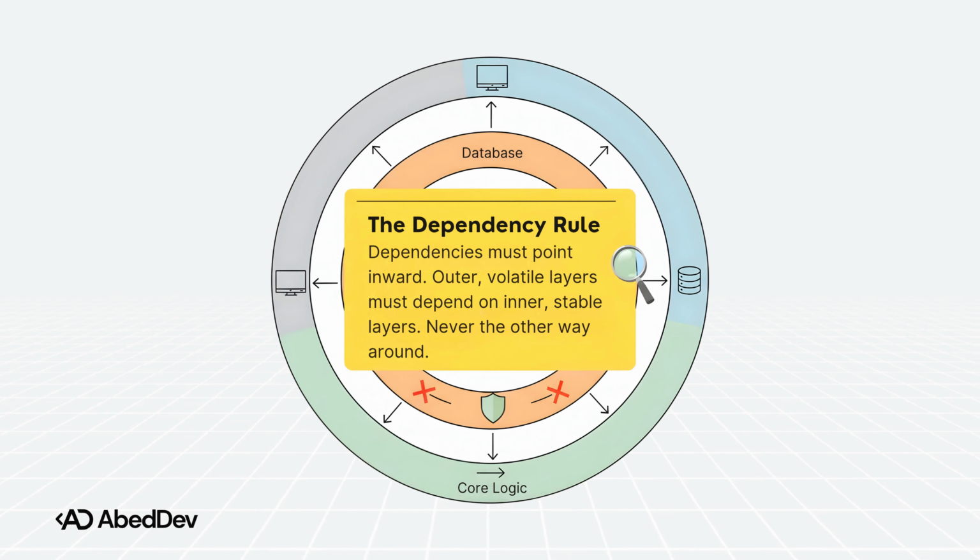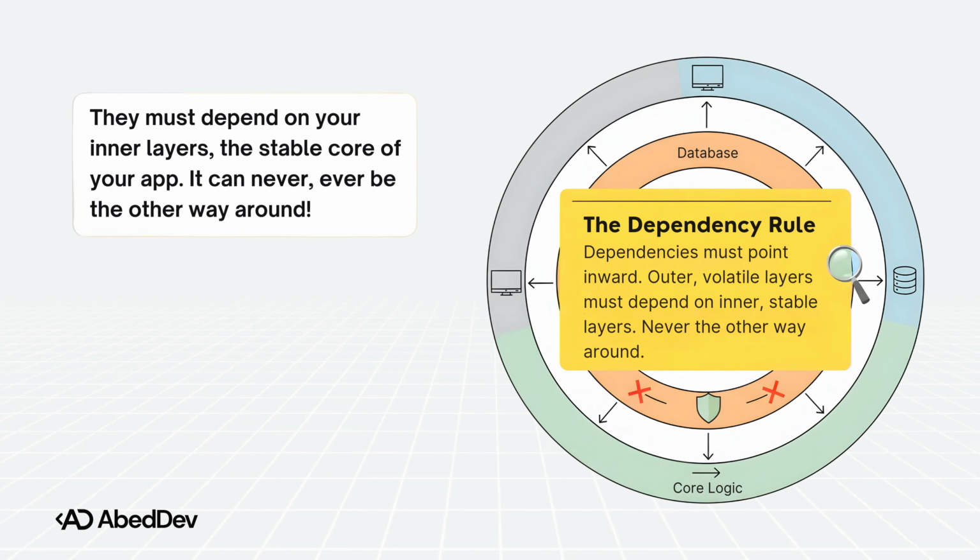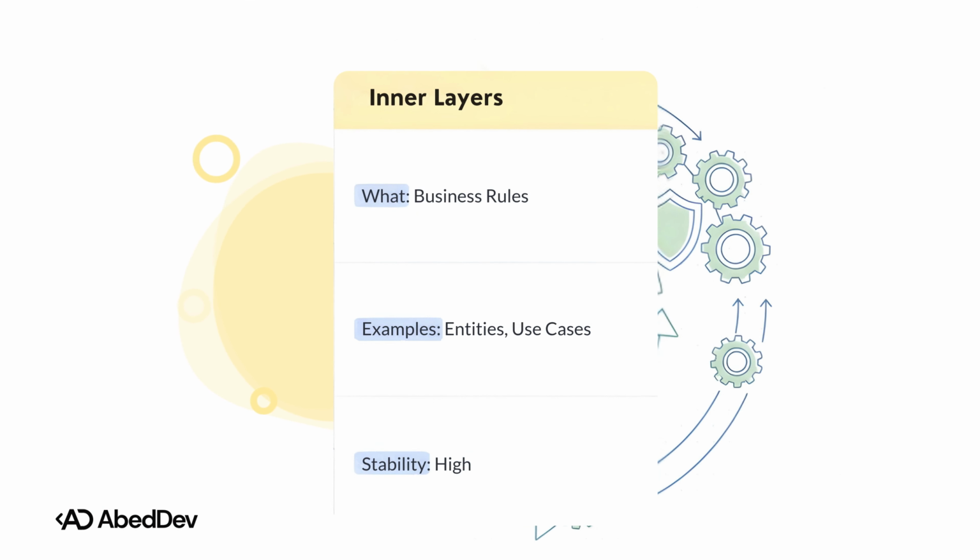It's simple: all your dependencies have to flow in one direction, inward. Your outer layers, the stuff that changes a lot, like your UI and your DB, must depend on your inner layers, the stable core of your app. It can never, ever be the other way around. This slide breaks it down perfectly. Just think of this great divide.